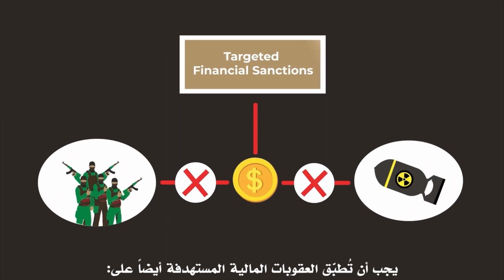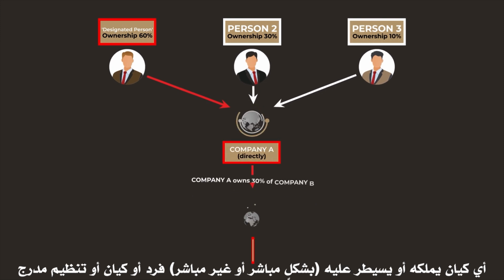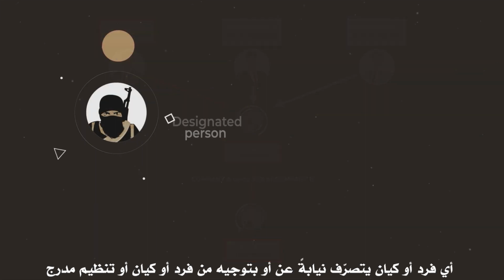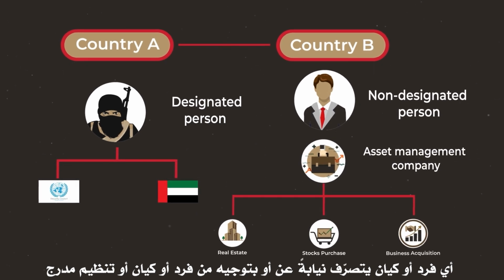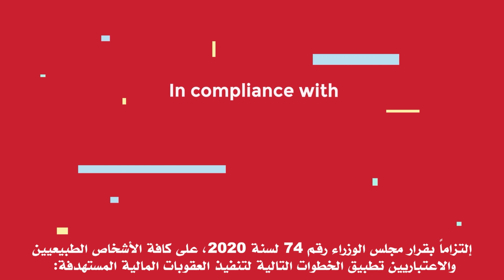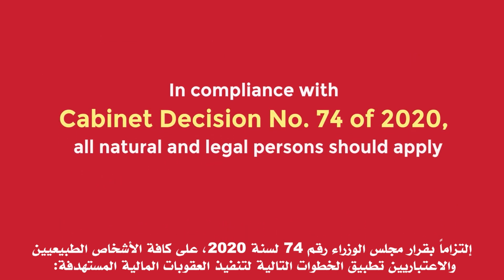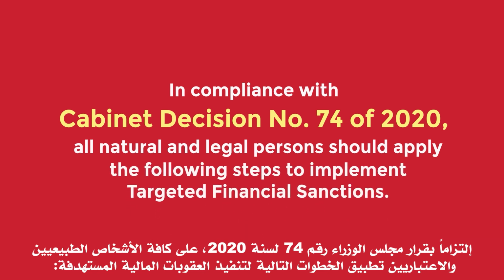Targeted financial sanction measures must also be applied to any entity owned or controlled, directly or indirectly, by a designated individual, entity, or group, or any individual or entity acting on behalf of or at the direction of any designated individual, entity, or group. In compliance with Cabinet Decision No. 74 of 2020, all natural and legal persons should apply the following steps to implement targeted financial sanctions.